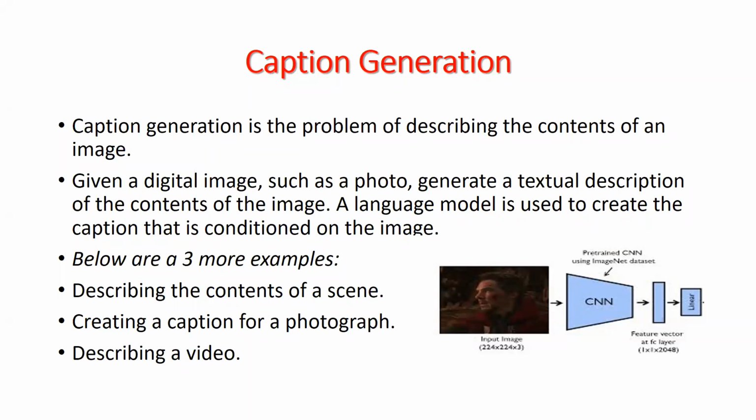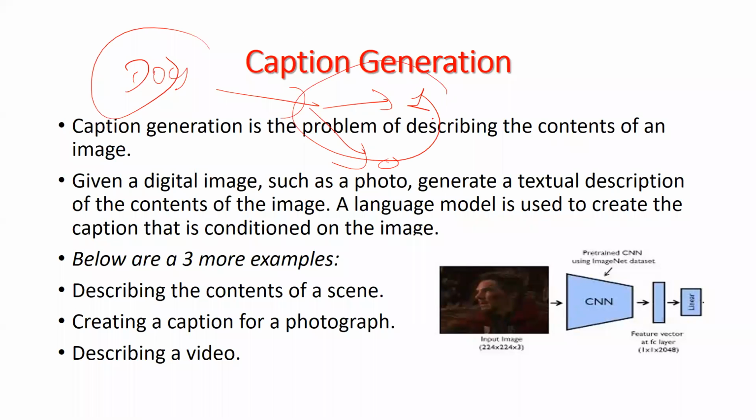Like this image is a happy image or a sad image, or if the image shows something else like a cat or a dog, then we have to find out whether this image is a dog. If it is a dog, then we have to write 1. If this image is not a dog, then we have to write 0. So mainly we have to generate a caption of the image in numeric form.